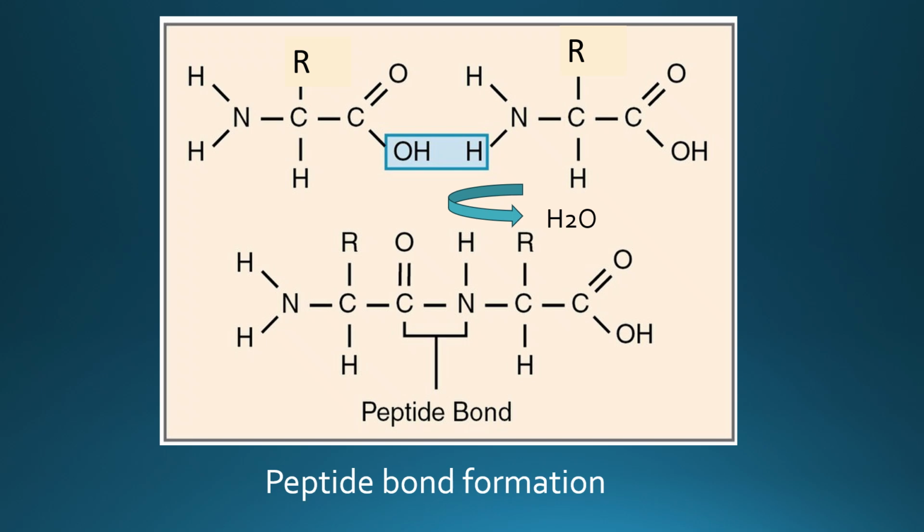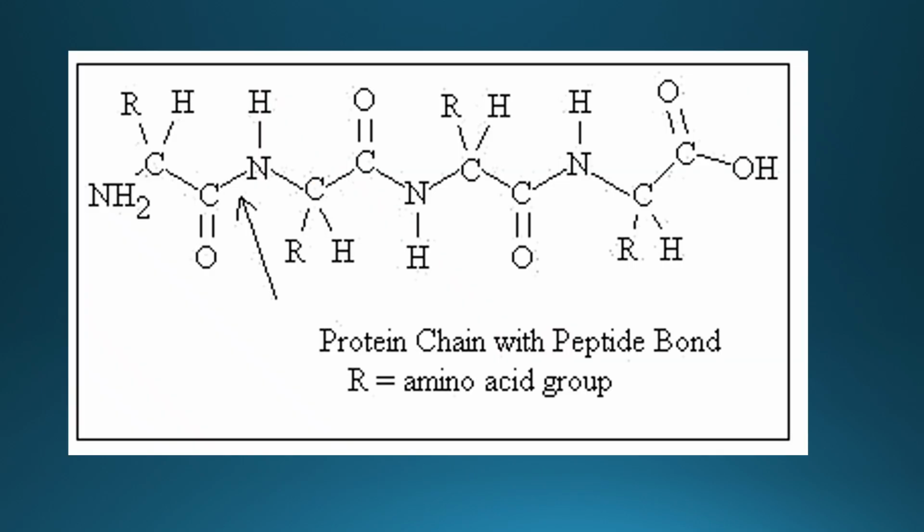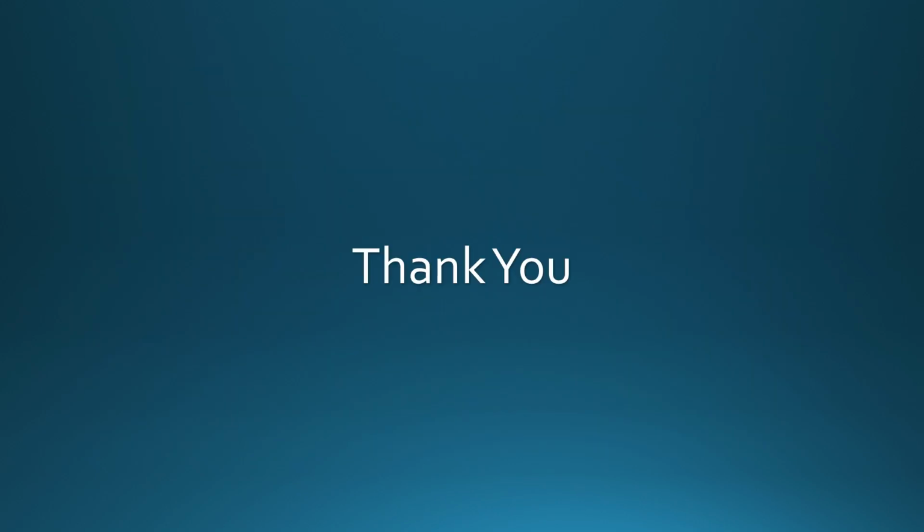That means it's a condensation reaction, and that is why ultimately a CONH bond, the peptide bond, is formed. This is a small peptide chain showing repetition of the CONH bonds in the peptide chain. That is how ultimately a protein chain is formed.